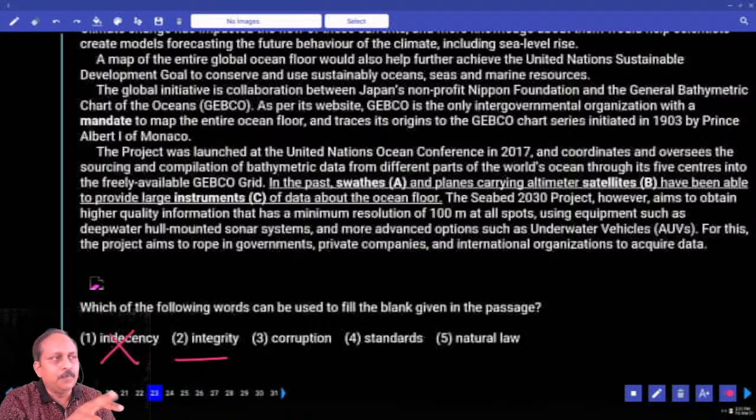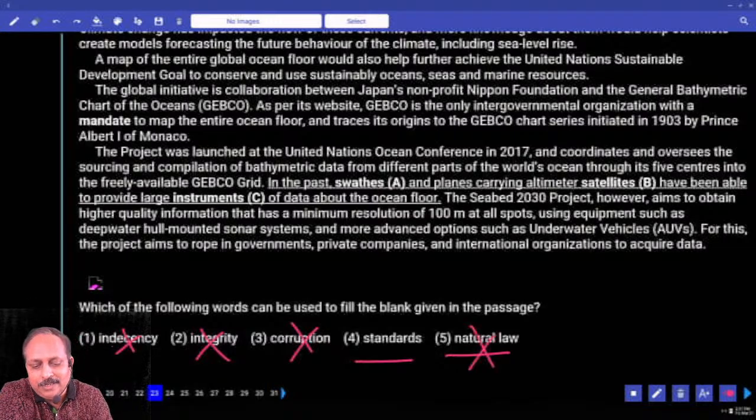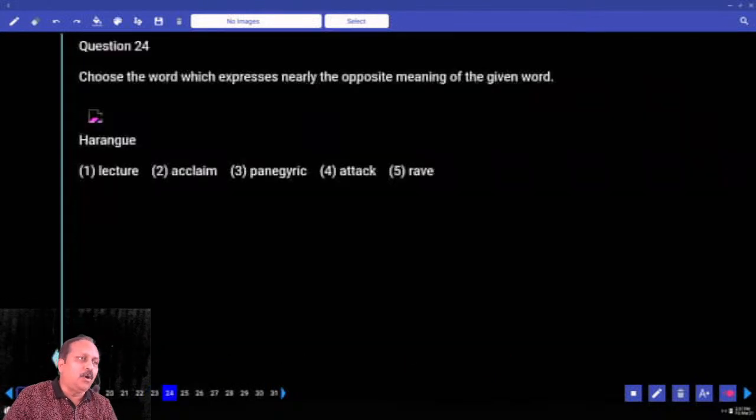Two meanings. One meaning, we always talk about national integrity, being together. But when we say he's a man of integrity, she is a woman of integrity, means what? Sincere, honest, above board. Different meaning altogether. And can you use the word corruption here? Modern corruption. And what is the next one? Standards. Natural law. Natural law, you cannot talk in terms of modern or primitive. So what is the answer here? Silly question. Silly question based on the options.